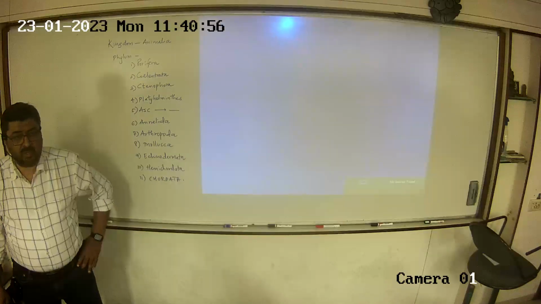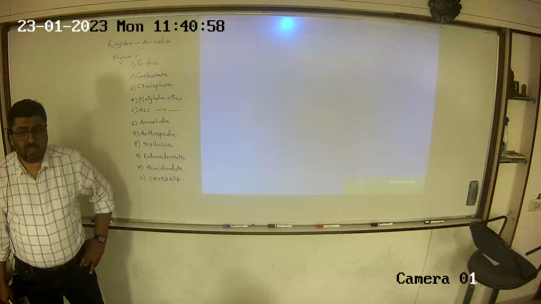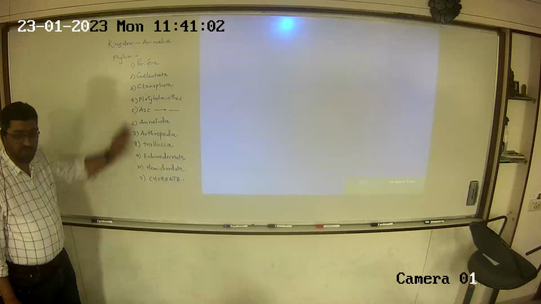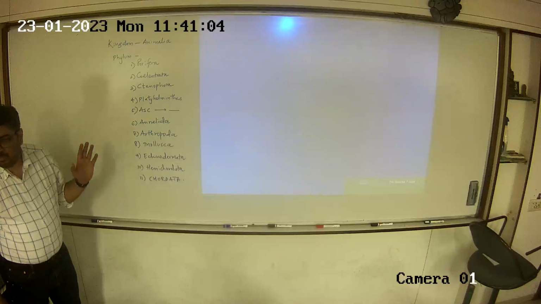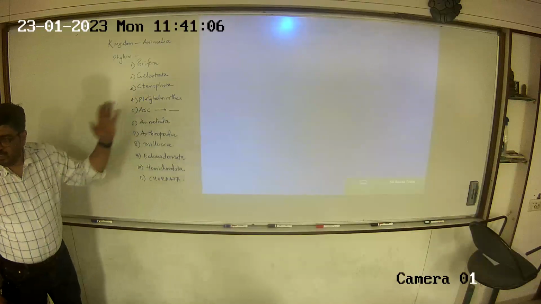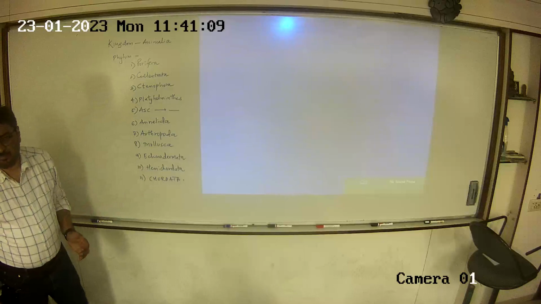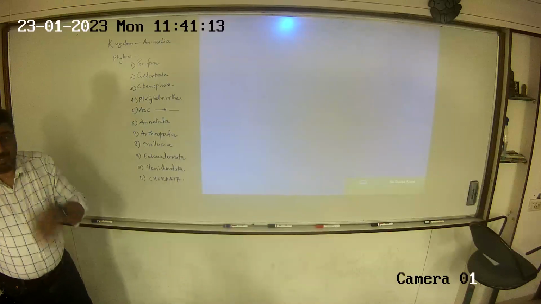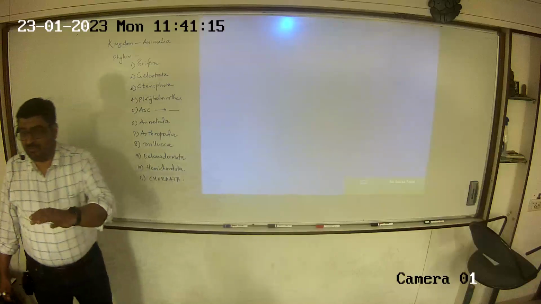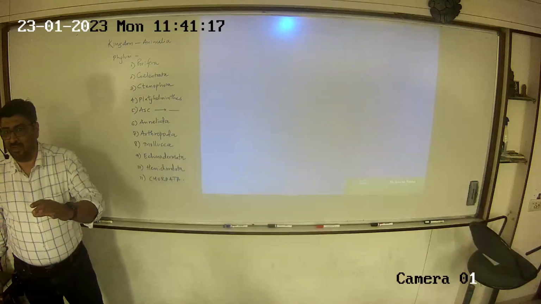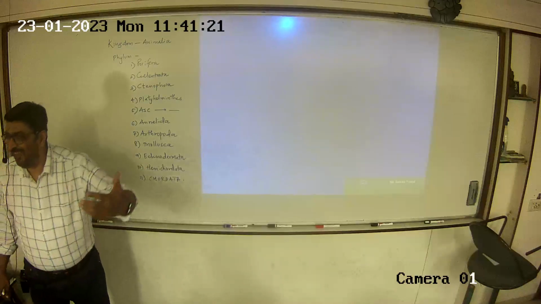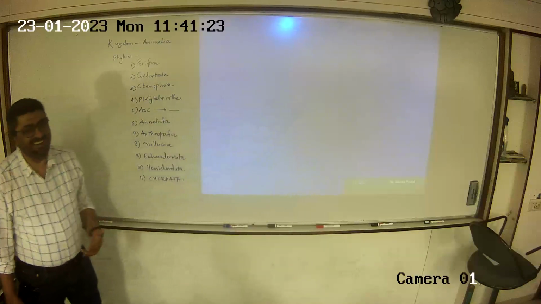So how many total phyla come under kingdom Animalia? 11 phyla. These are the 11 groups that we have to study in this chapter. Once we finish these 11 groups, our chapter is over. As I said, the theme of our preparation is evolution. So from 5 groups we will evolve to 11 groups.